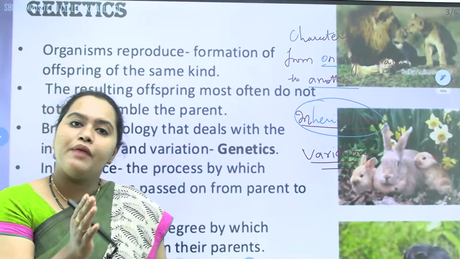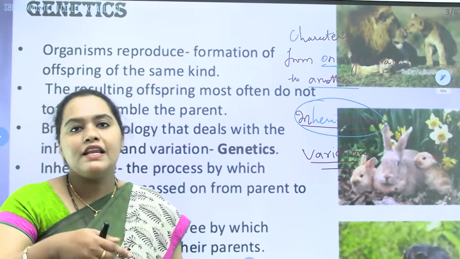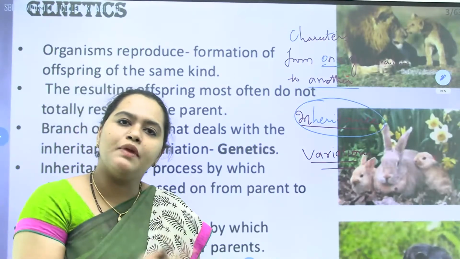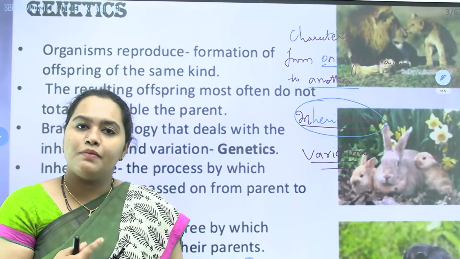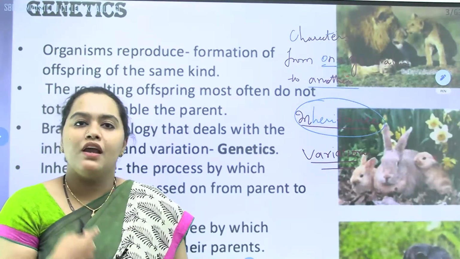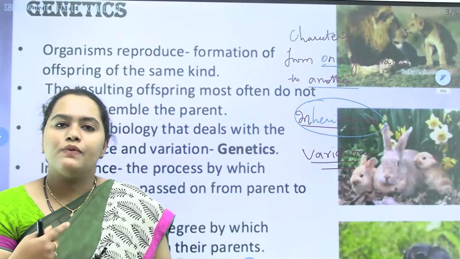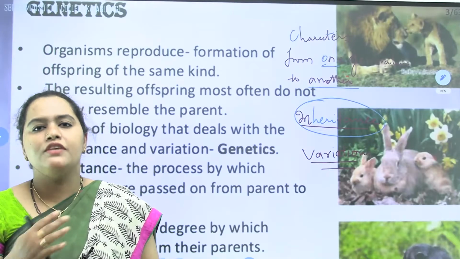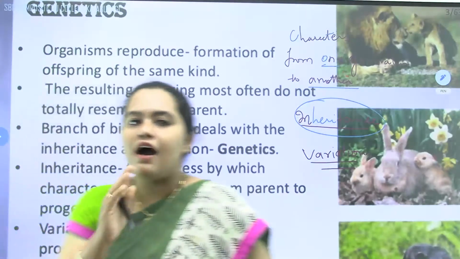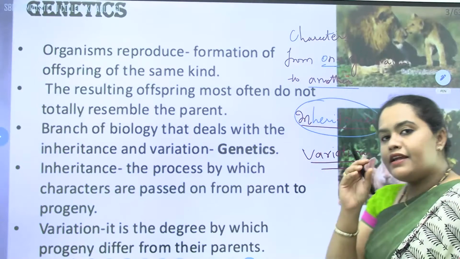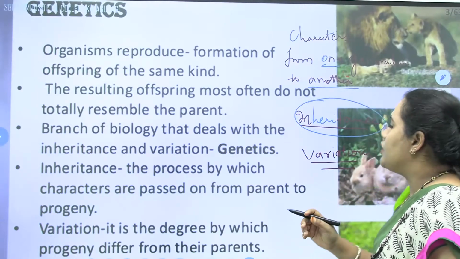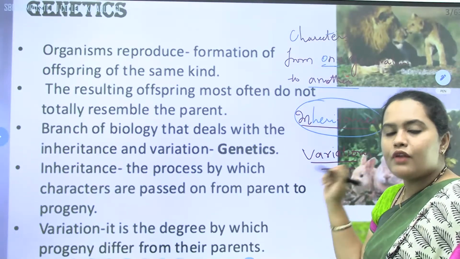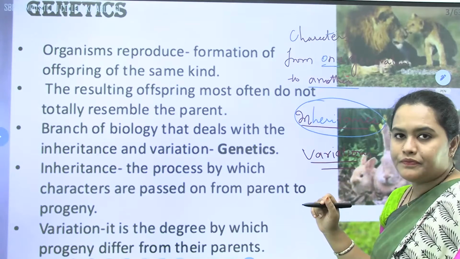Right? But at the same time, we are different. We can easily recognize each other. My sibling won't be exactly similar to me, in physical appearance, as well as mentally and emotionally. Many differences will be there, and those differences are nothing but the variations. That is what we are going to read in this chapter, the principles of inheritance and variations.